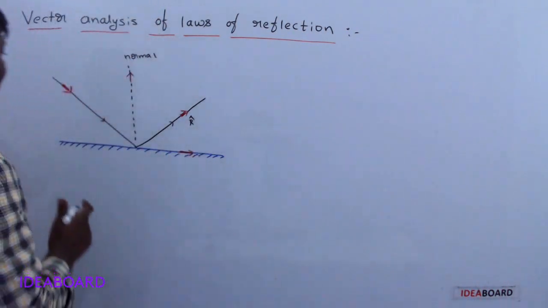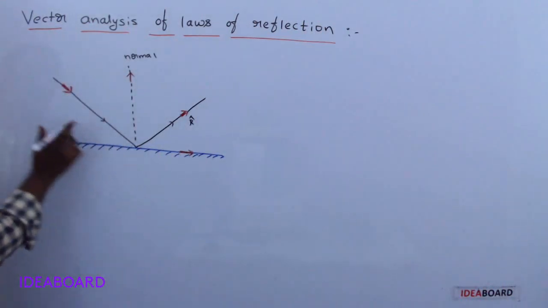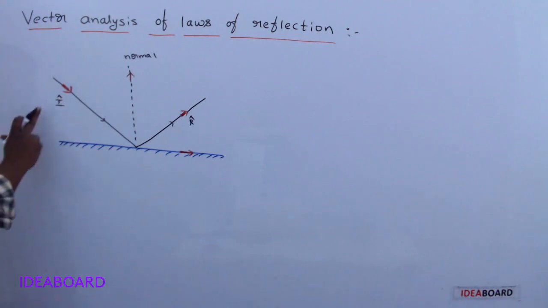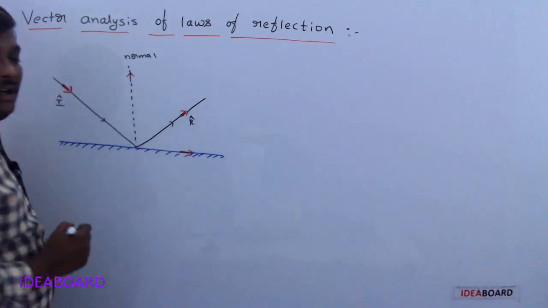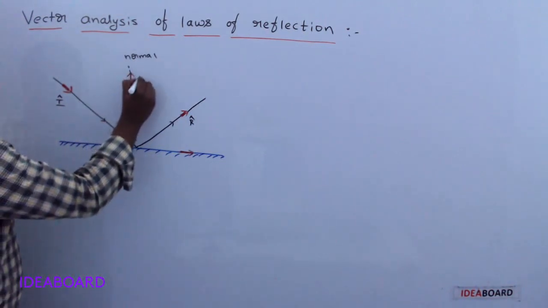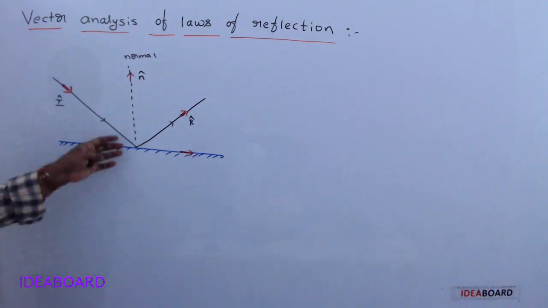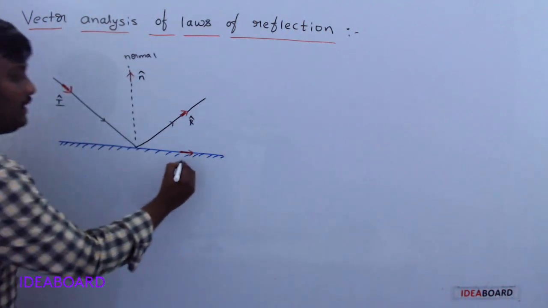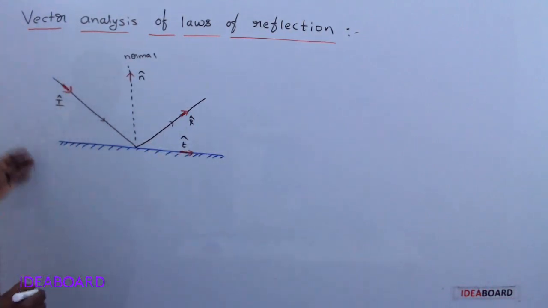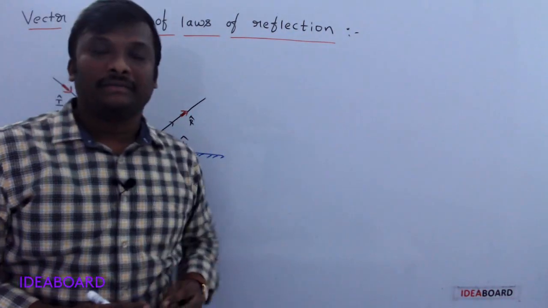Let us consider this as the incident ray. Let I cap be the unit vector along the incident ray, r cap the unit vector along the reflected ray, n cap the unit vector along the normal, and t cap the unit vector along the surface.